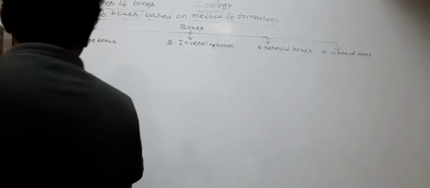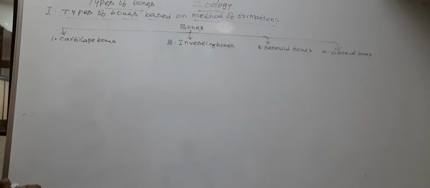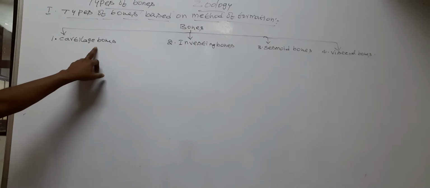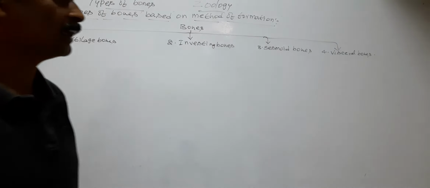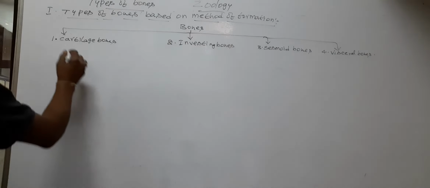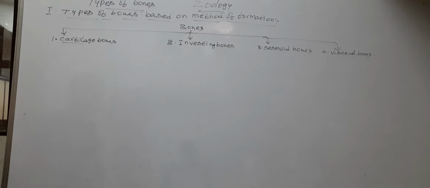So bones are divided into four types based on method of formation: cartilage bones, investing bones, sesamoid bones, and visceral bones. First, we discuss cartilage bones.